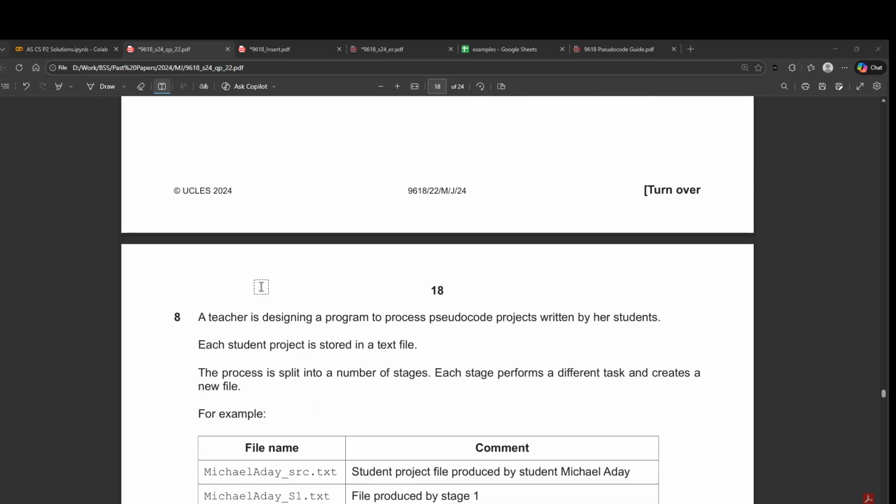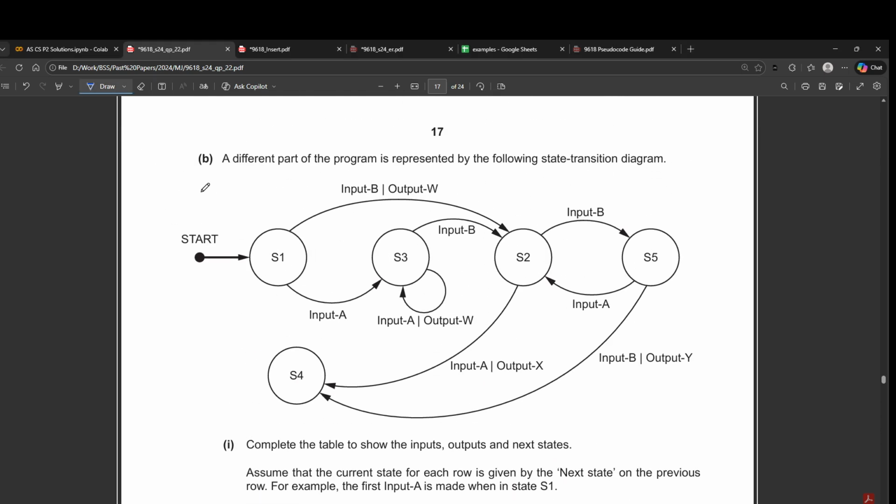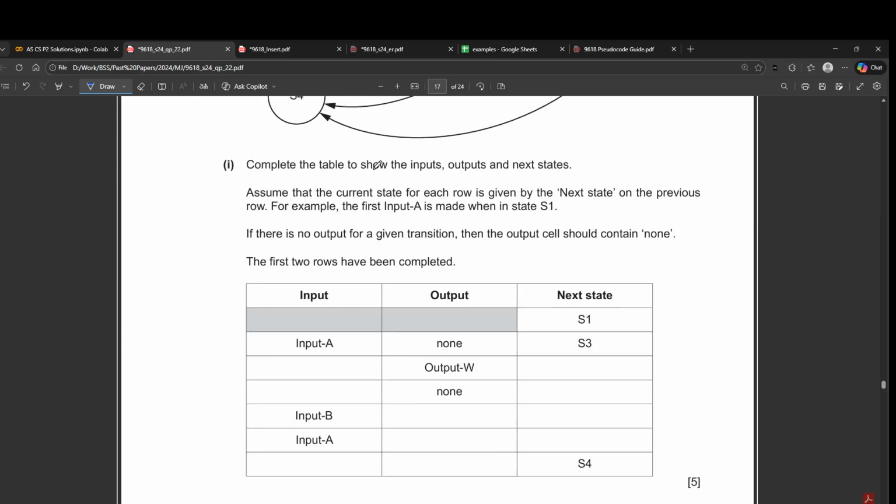Alright, so this is a very simple state diagram question. We can quickly do this and then we can go back to pseudocode. So we have inputs, then we have outputs. The question says you have to complete the table to show the inputs, outputs, and the next states. Assume that the current state for each row is given by the next state. If no output, then output cell should contain none. Okay, this is free marks essentially. So let's quickly get done with this.